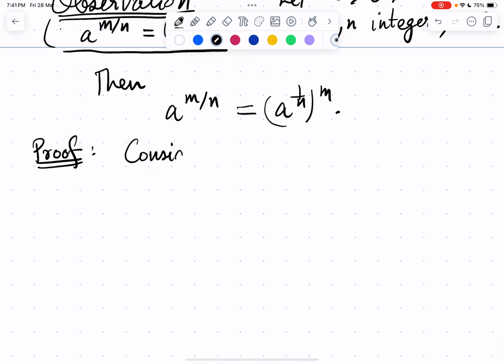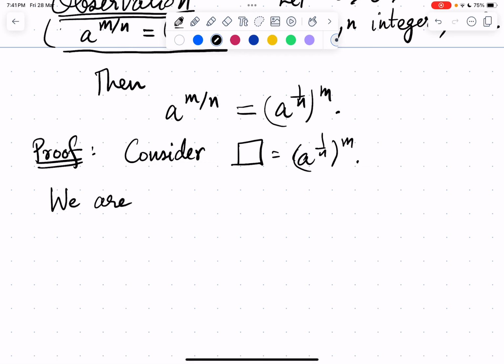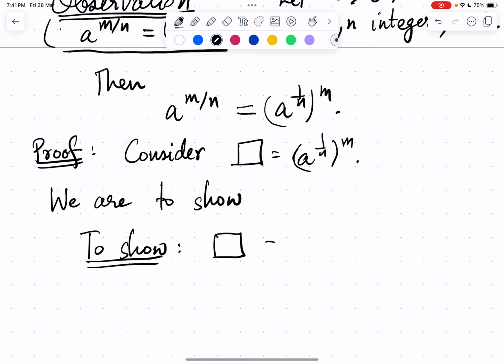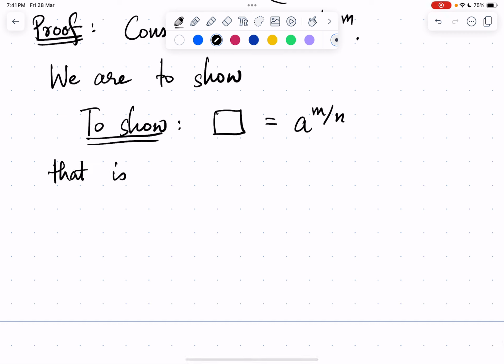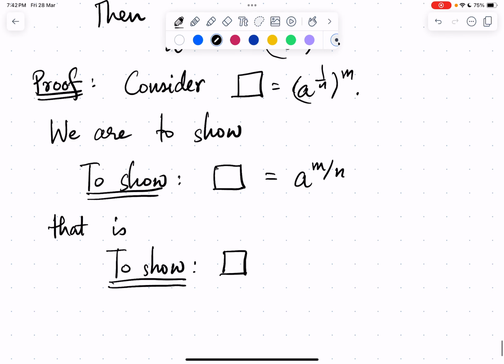So we'll look at the proof. So consider this quantity box equals a power 1 by n power m. To prove this relation, we are to show that box is a power m by n, that is, we are to show that box power n is equal to a power m.